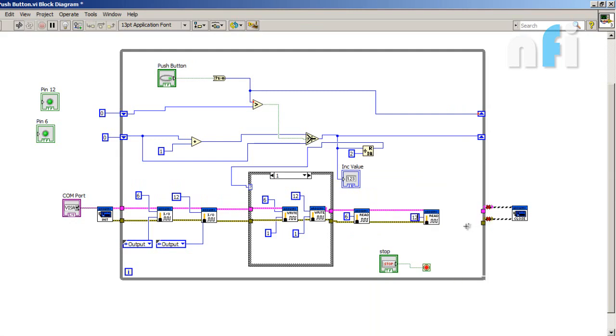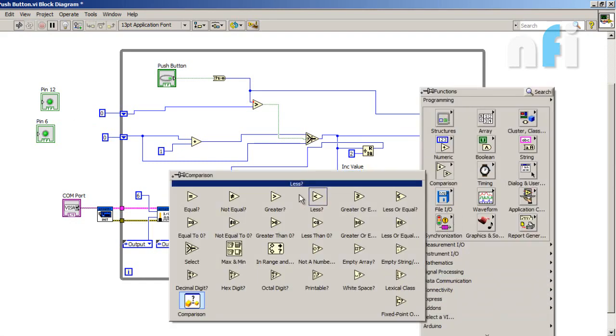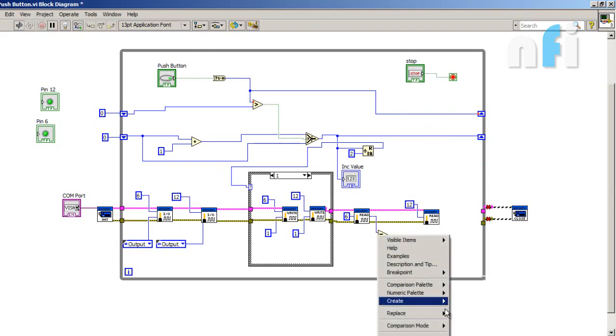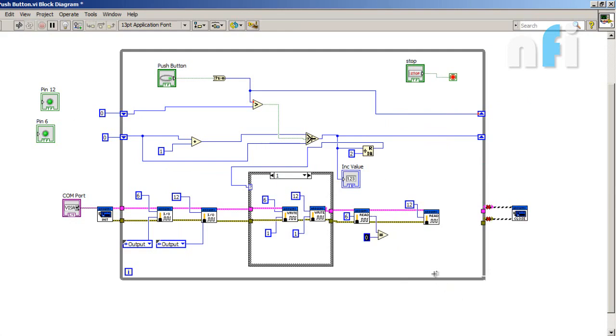Now if pin number 6 reads 1, this is my equal to operator, then my LED should turn on.